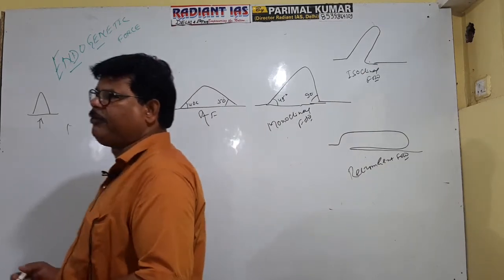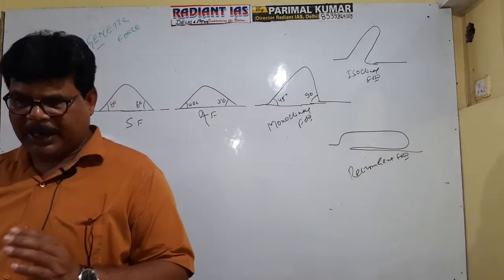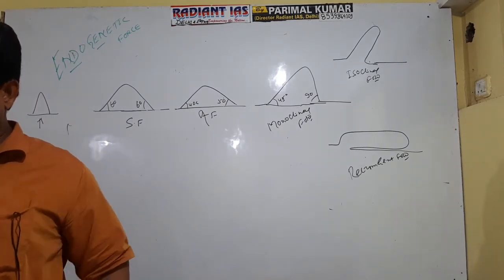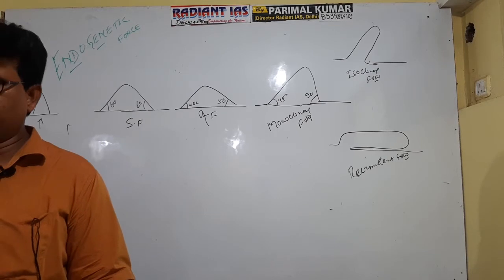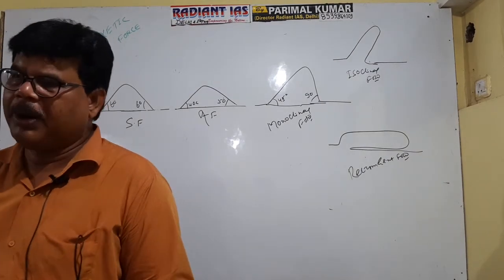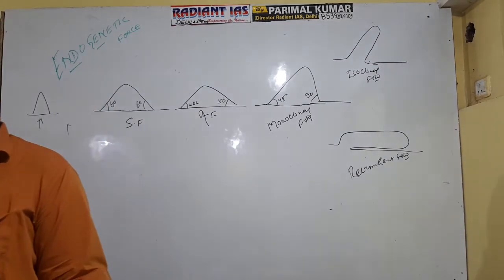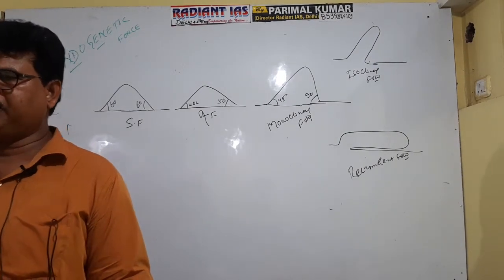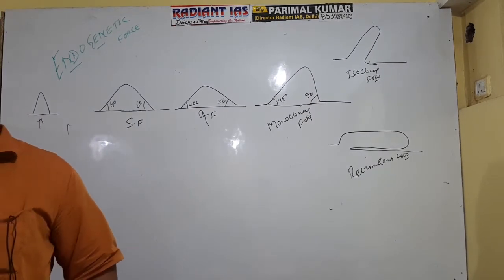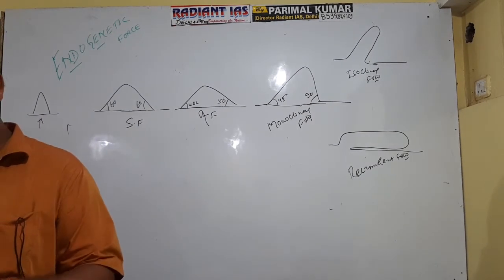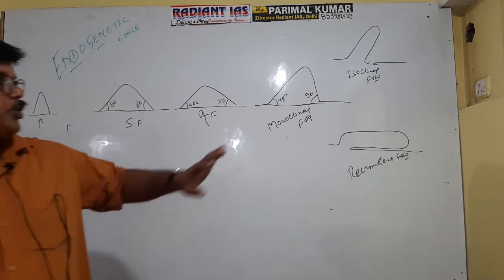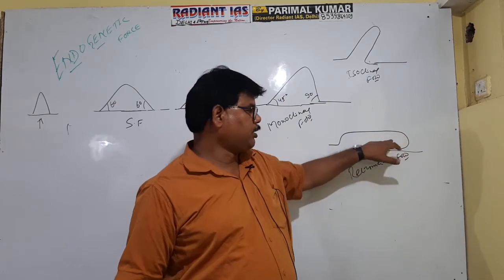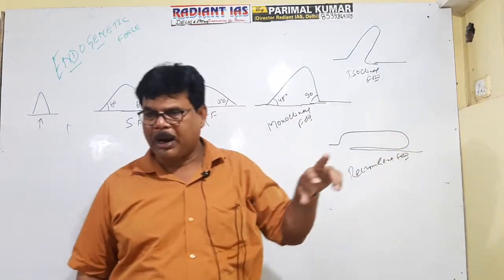And what is the basic difference between isoclinal fold and recumbent fold? In case of isoclinal fold, both limbs are parallel, but they are not parallel to the surface. In case of recumbent fold, both the limbs are parallel and also parallel to the surface. Right? In this case, both limbs are parallel but not parallel to the surface. In this case, both are parallel and also parallel to the surface.